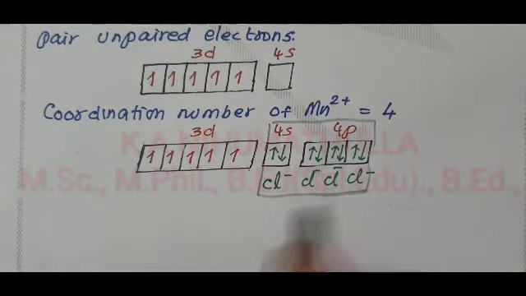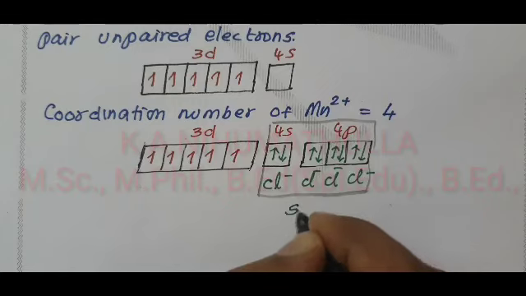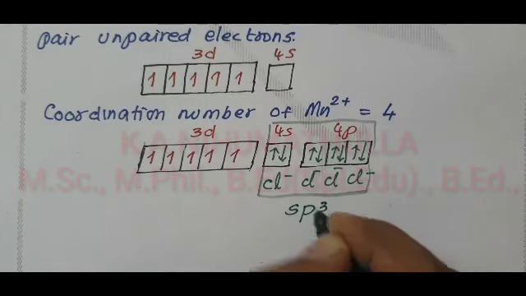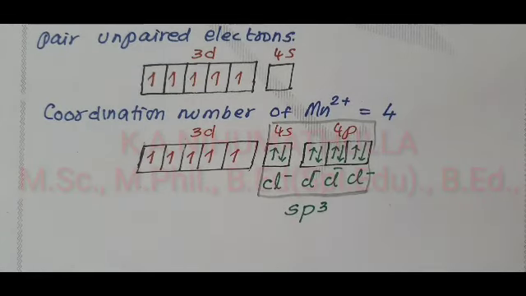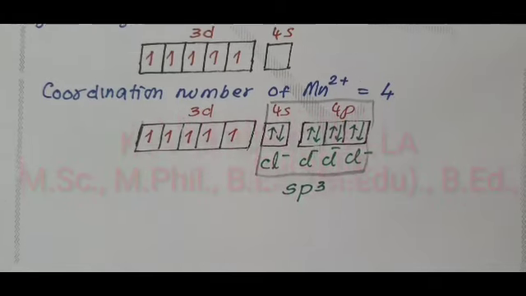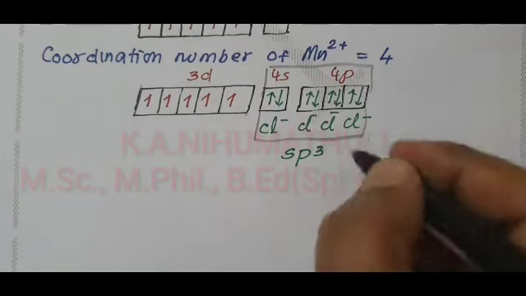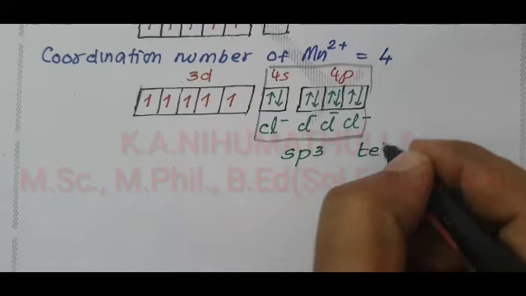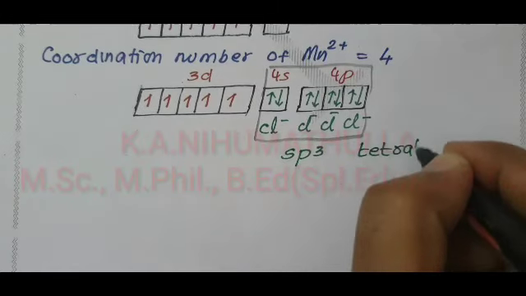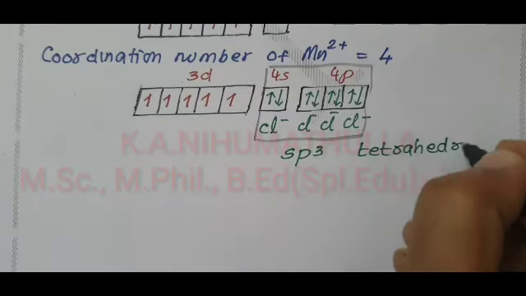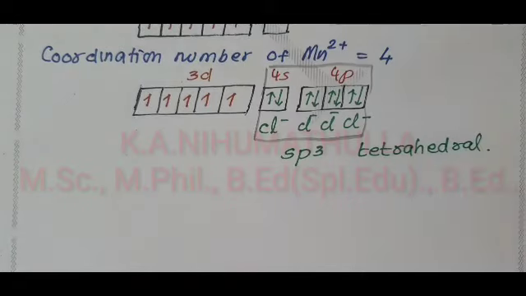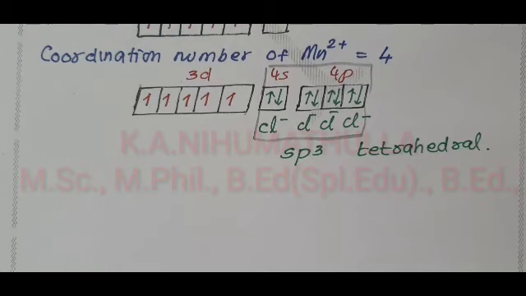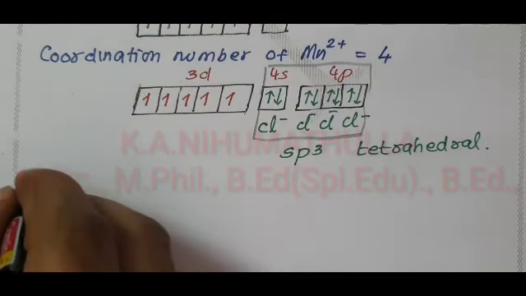So the hybridization is sp3 hybridization. If the hybridization is sp3, what is the geometry? Tetrahedral geometry.